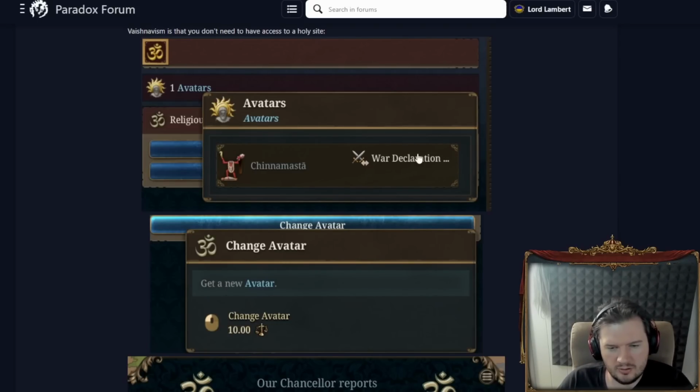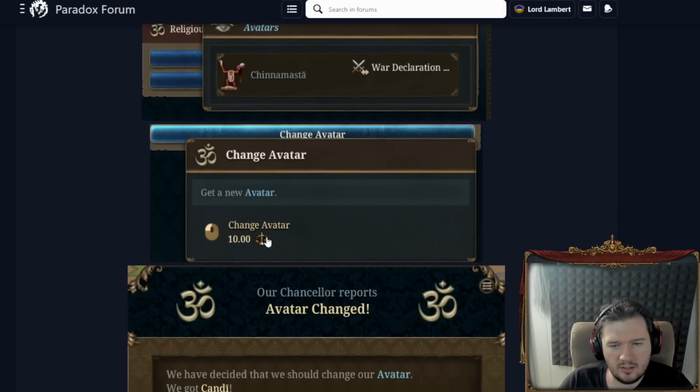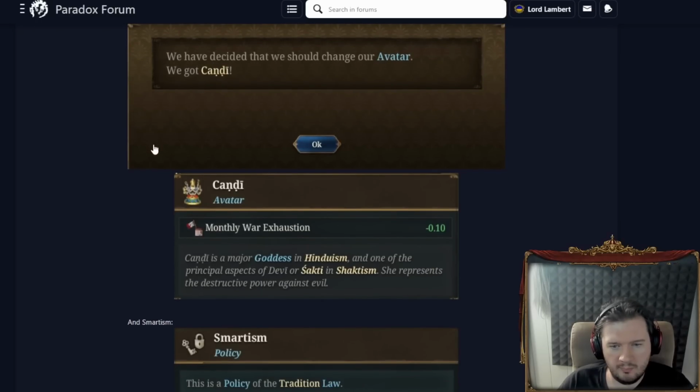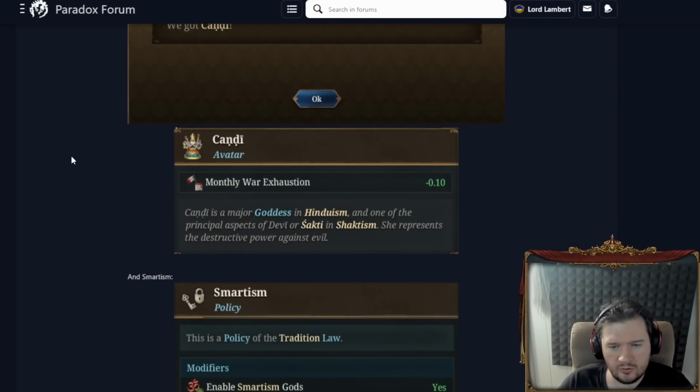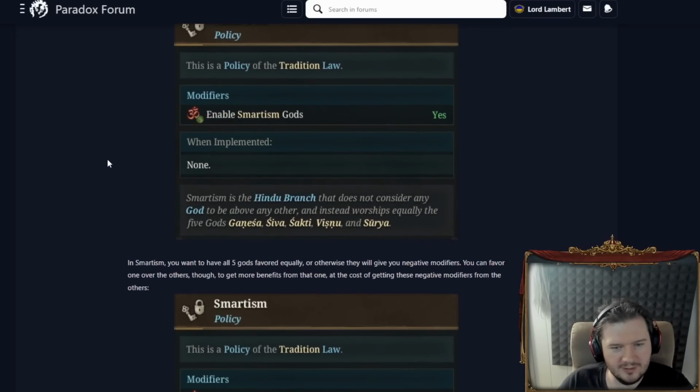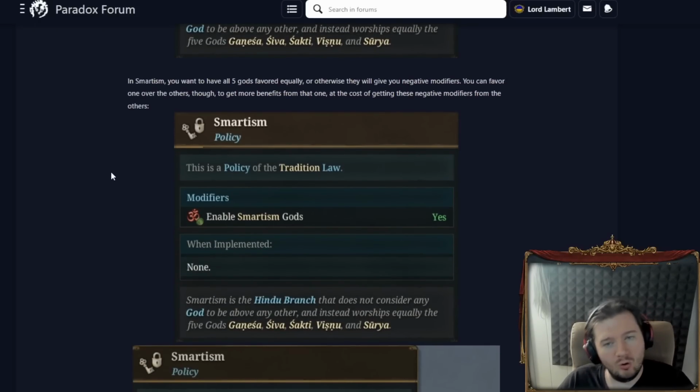This is not good. As for getting a new avatar, you can change it for 10 stability. Fair enough. And then for Candy, we have monthly war exhaustion. Fair enough. As for Smartism, you enable the Smartism gods. Okay, fair enough. In Smartism, you want to have all 5 gods favored equally, or otherwise they will give you negative modifiers. You can favor one over the others, though, so to get more benefits from that one, at the cost of getting these negative modifiers from the others.